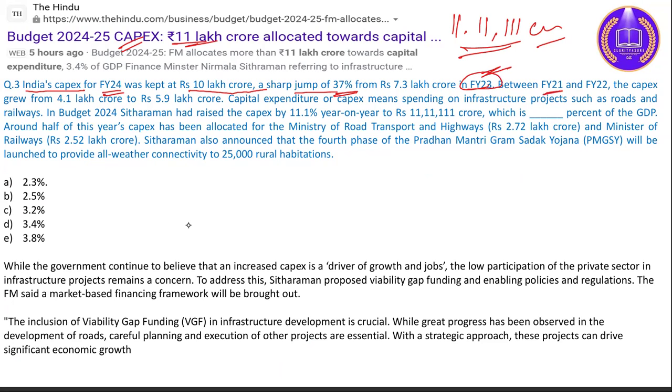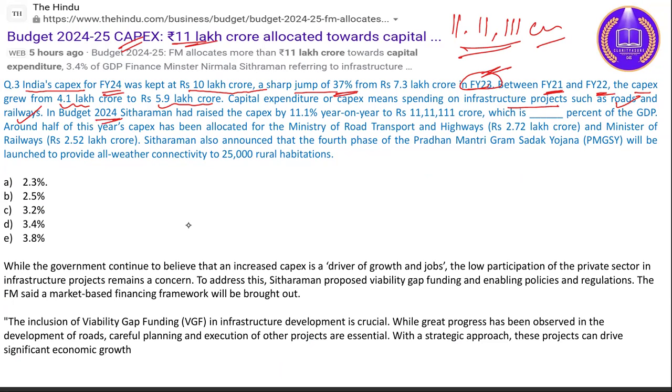Between FY 21 and 22, the capex grew by 4.1 lakh crore to 5.9 lakh crore. Capital expenditure means spending on infrastructure projects such as roads and railways, the major projects.